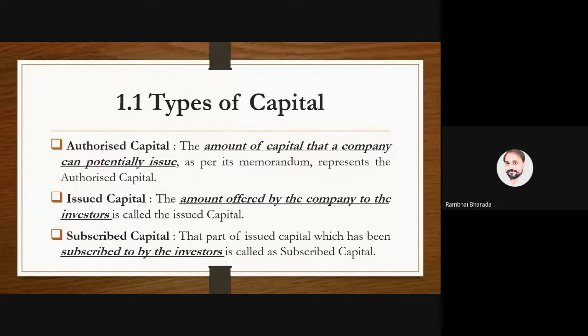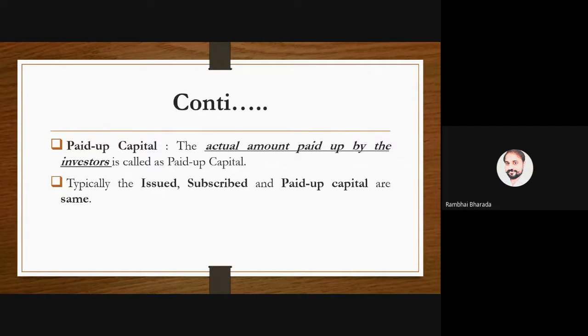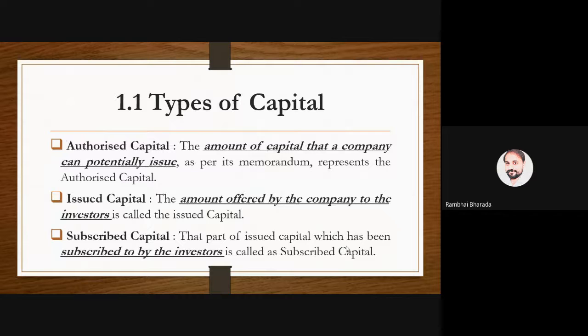So here 80% of 1 crore means 80 lakh rupees is called subscribed capital. Subscribed capital means this amount is subscribed by the investors. Are we clear? So out of that 1 crore, 80 lakh is called subscribed capital. What about the remaining 20 lakh? This capital is known as unsubscribed capital, जो subscribed नहीं हुई. Okay.